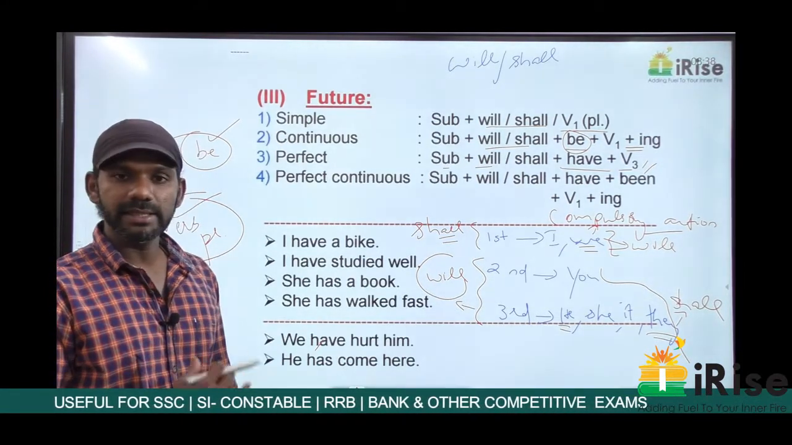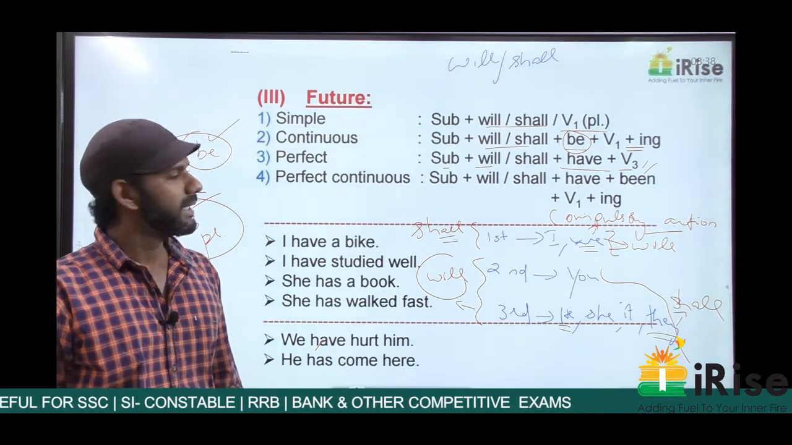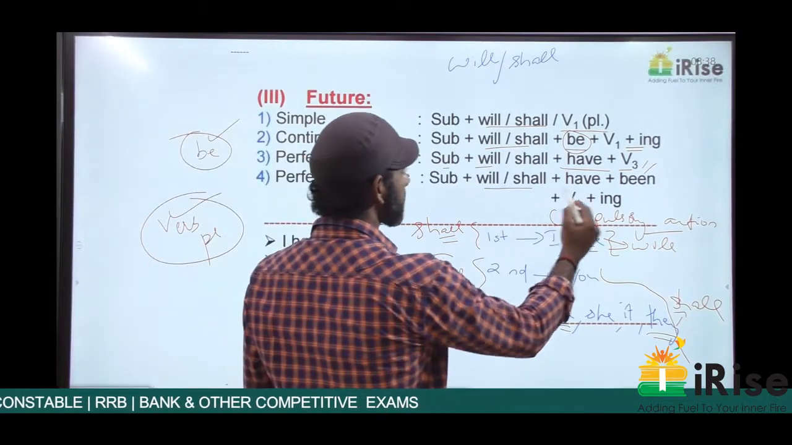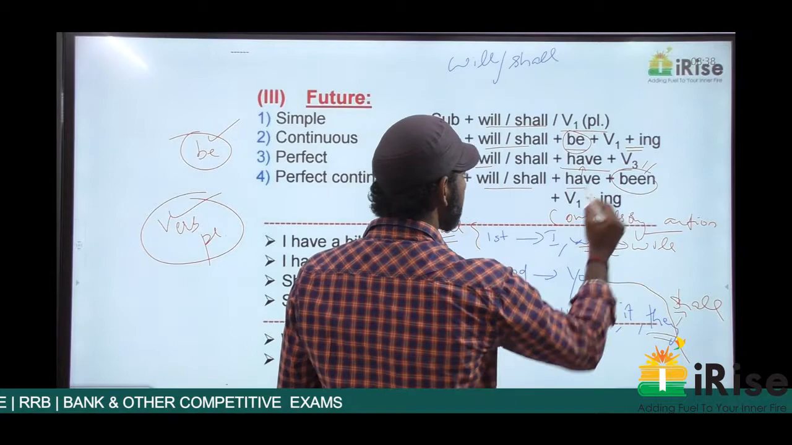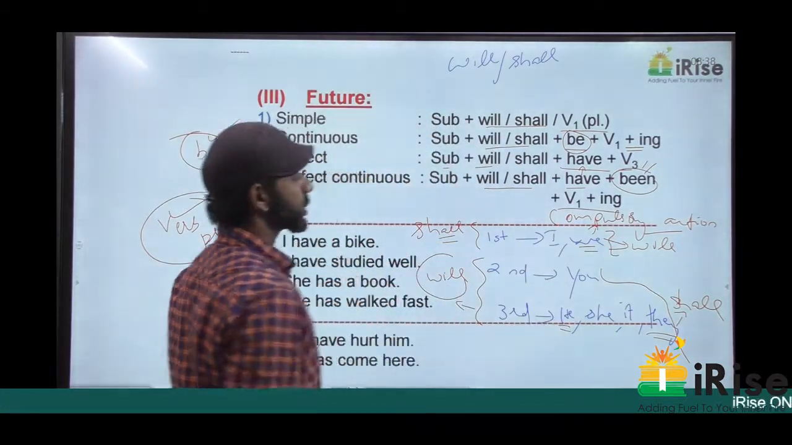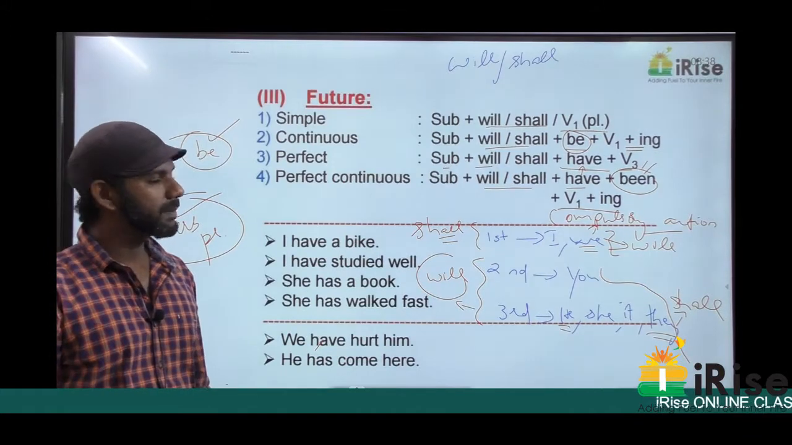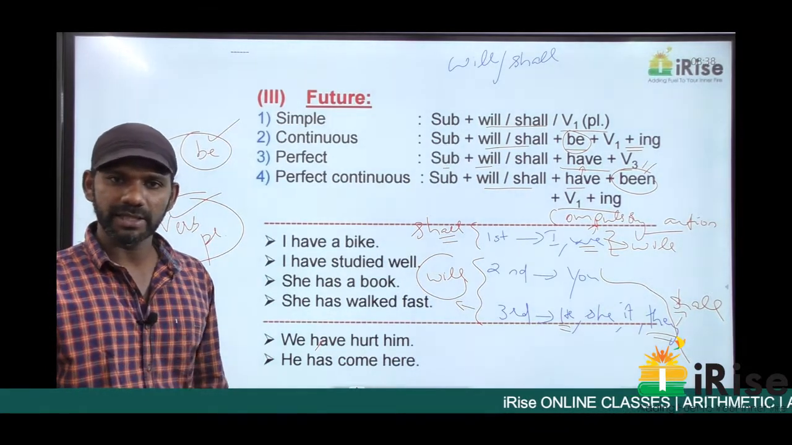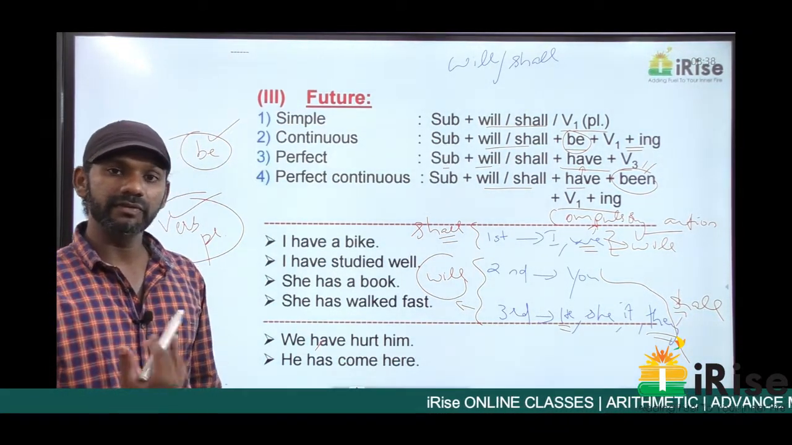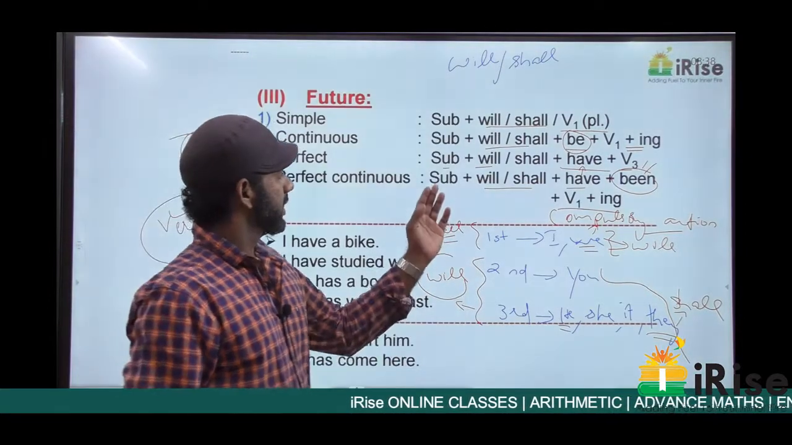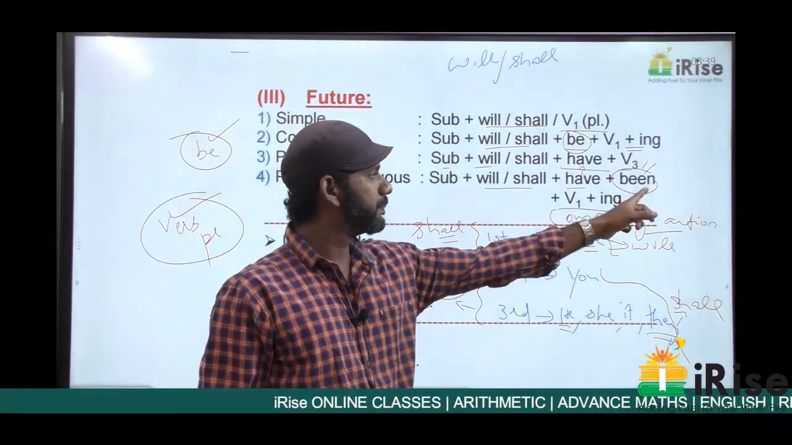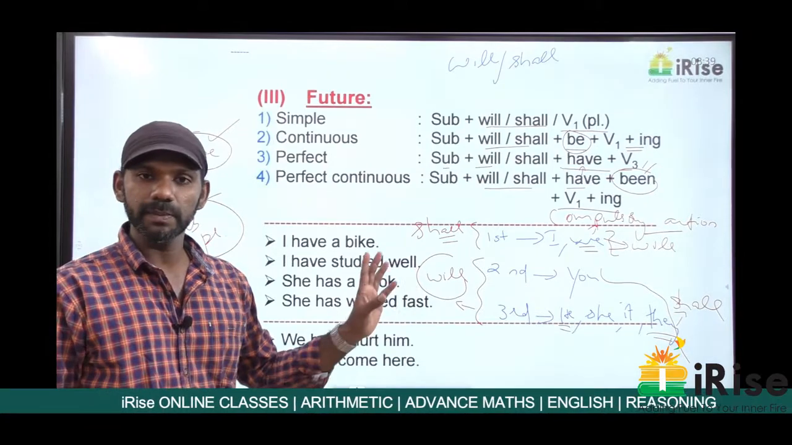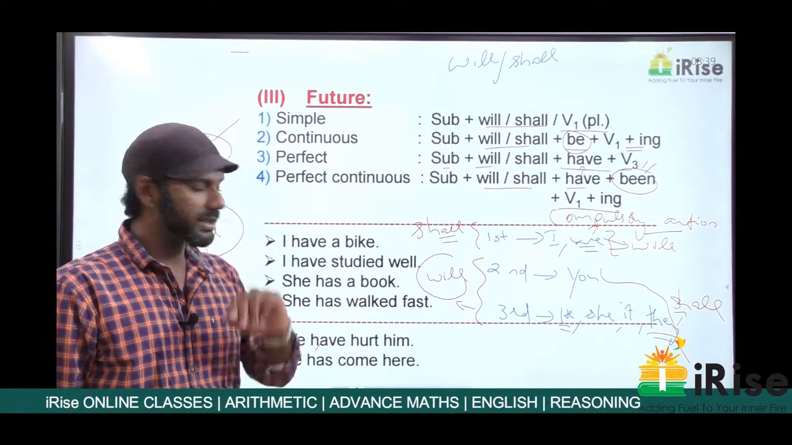Now the last category is future perfect continuous. The structure of future perfect continuous is subject plus will or shall plus have plus been plus V1 plus ing. Subject plus will or shall plus have plus been plus V1 plus ing is future perfect continuous. He goes to school in the future perfect continuous tense becomes he will have been going to school. He will have been going to school. This is future perfect continuous. Got it?